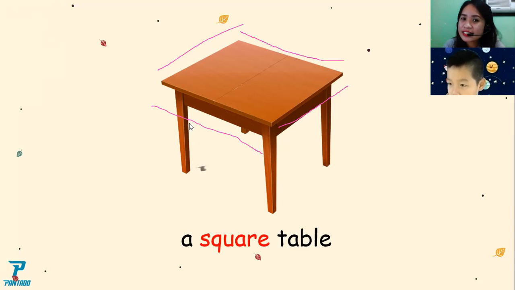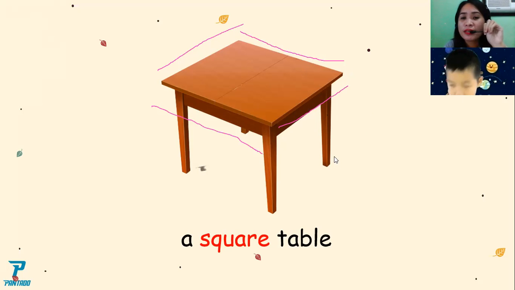Every side is the same. Nothing is small or short. There's no side that is long. They are the same in size. Look at the picture. In here, look at this one. This side, from this edge going to there, is the first side. This one going there is the second side. And listen, they have the same size. This one has the same size. This one is also the same as the first one.